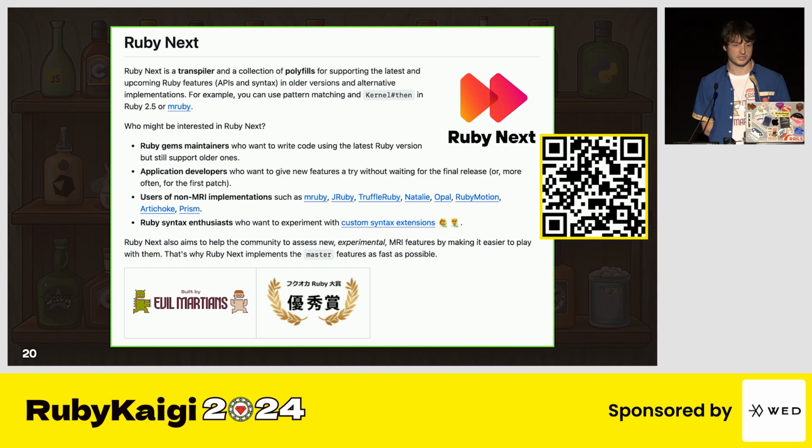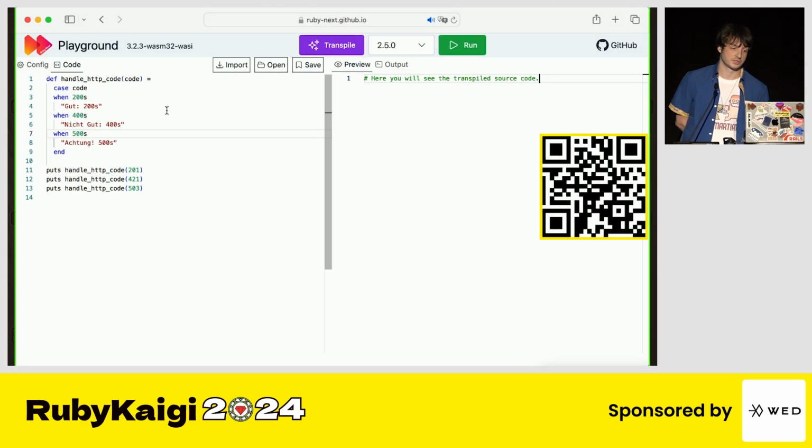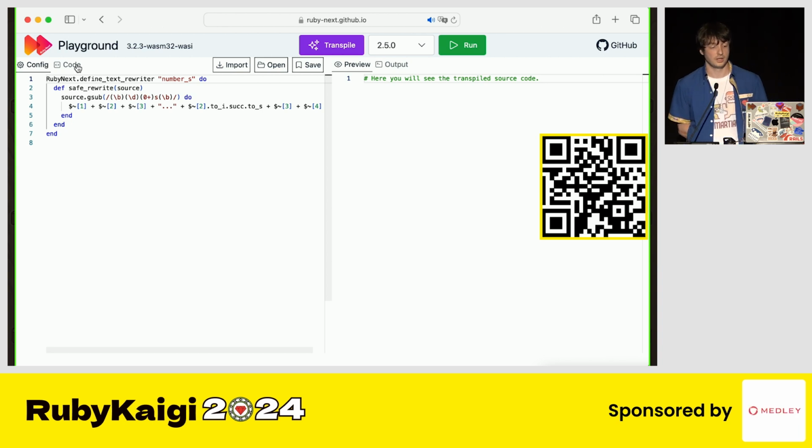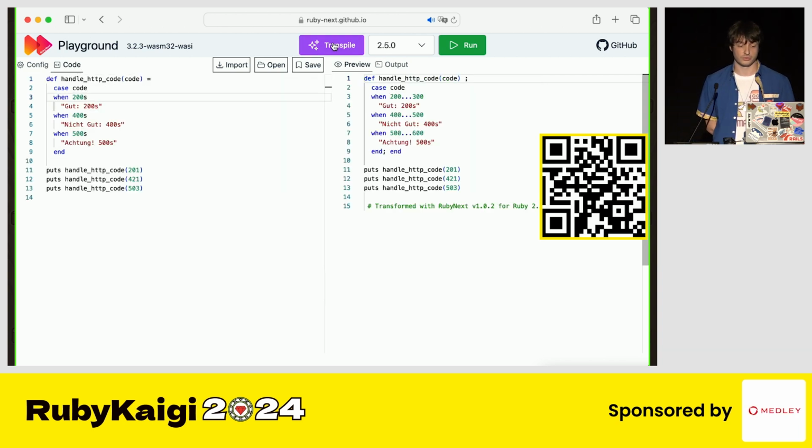Since this year, RubyNext also comes with a companion project called RubyNext Playground. It's an online code editor specifically for working with transpiling and Ruby code. It allows you to write some Ruby code and define a rewriter for it. It could be as simple as something using regex. Why not? It's enough for experimenting. And of course, you can run this code. You can transpile it, see how it's going to look in your version of Ruby, and execute.